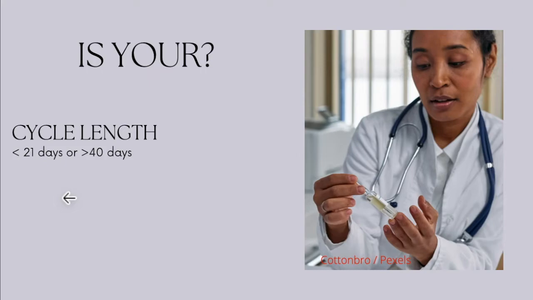That is a lot of blood loss, depending on how much blood you're losing, but that is a very short interval for your body to be able to recuperate. And also 40 days, let's say you see your period today, then you don't see it for the next 3 months. I advise you to go to the hospital as well. If you see it today, the next time you're seeing it, maybe 45 days or 50 days, go to the hospital and get checked out.